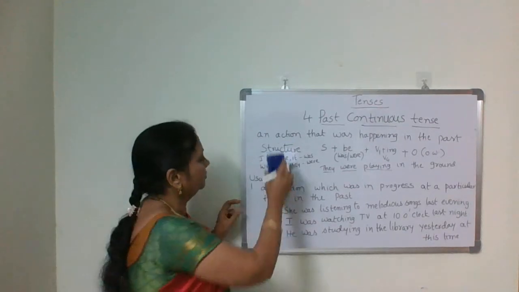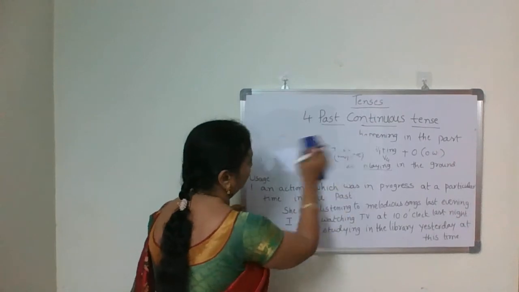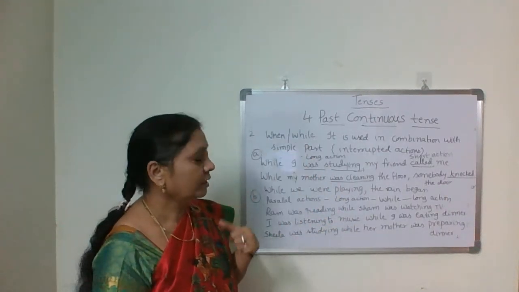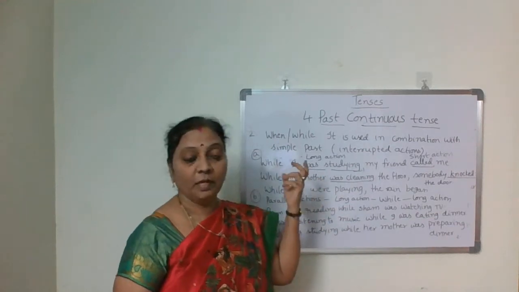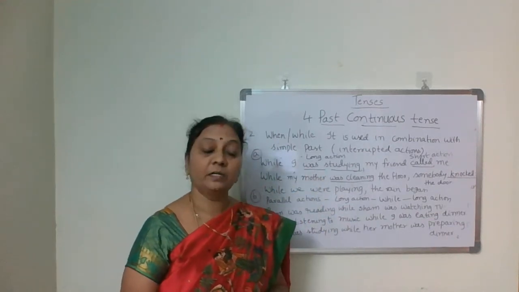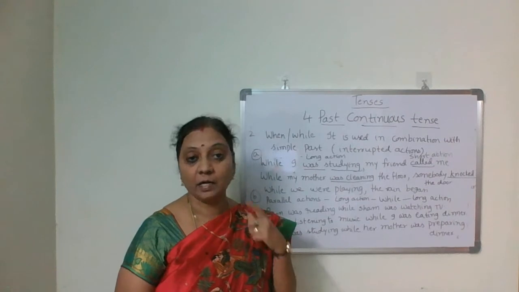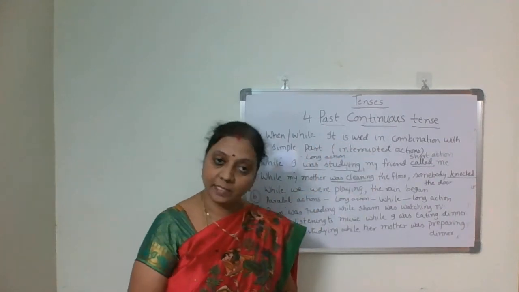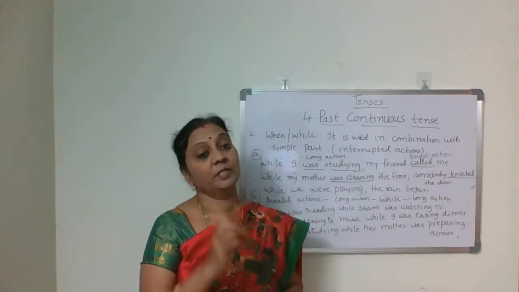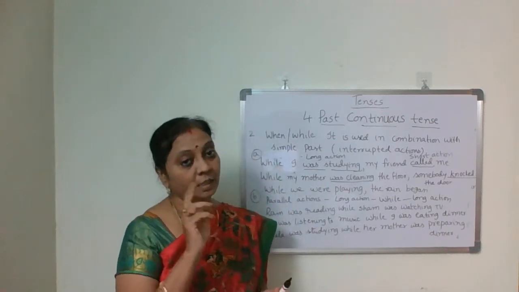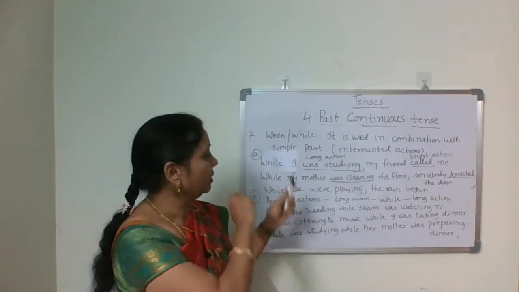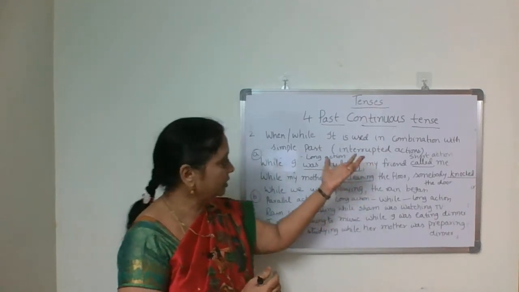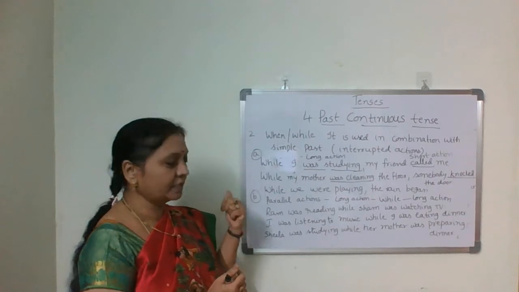Now next we do the second one. So second usage, it is usage of when and while. In past continuous, we use when and while. How do we use? We see. It is used in combination with simple past. Okay? Some interrupted actions. How does it take place? We just see. Look at these examples.